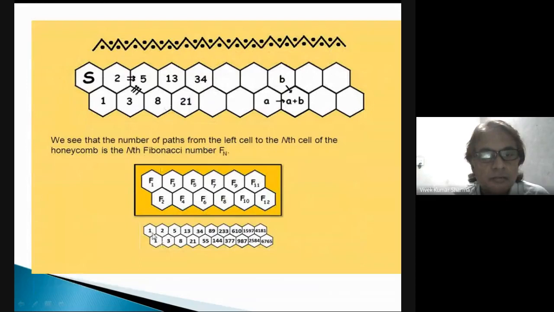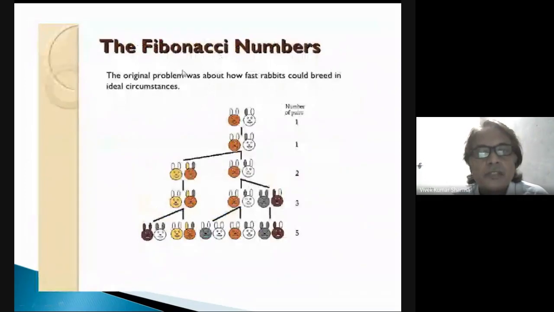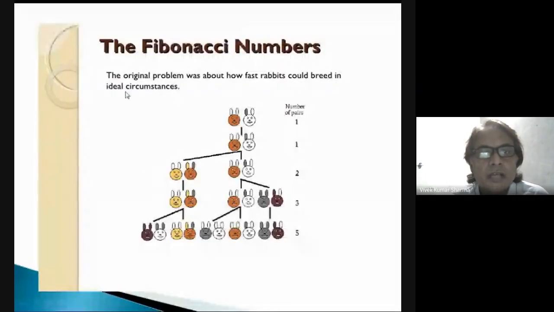You can see here 1 plus 1 is equal to 2, 2 plus 1 is equal to 3, 3 plus 5 is equal to 8, 8 plus 13 is equal to 21. So this is the Fibonacci series. In the original problem, Fibonacci numbers were about how fast rabbits could breed in ideal circumstances. This is the number of pairs, two rabbits.